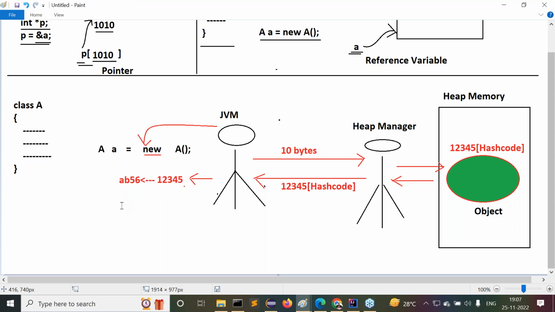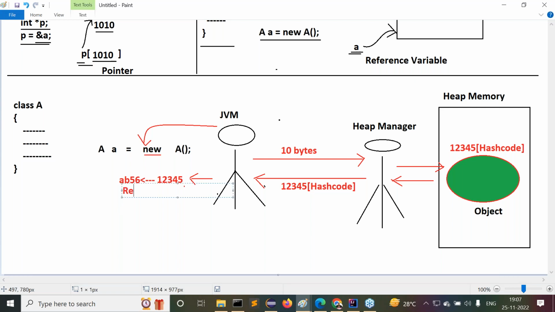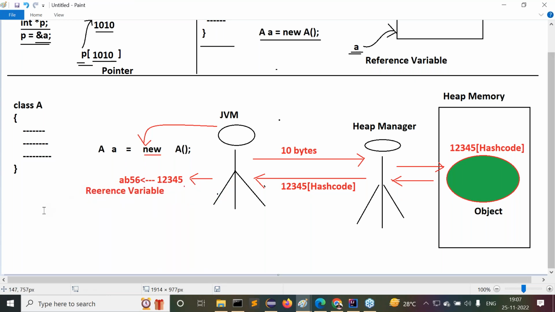The hash code value is given to the JVM. Now JVM is converting the hash code value into its hexadecimal form. The hexadecimal form of hash code is called a reference value. Sorry, reference value, not reference variable.